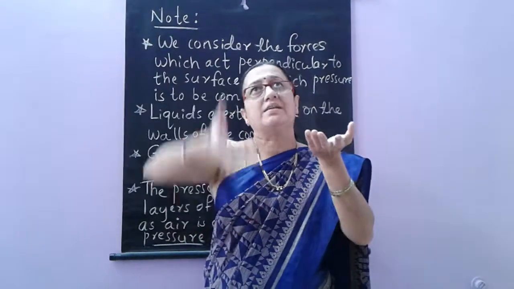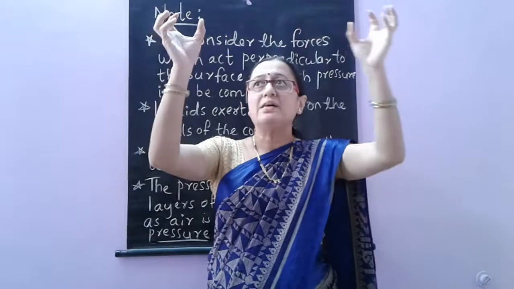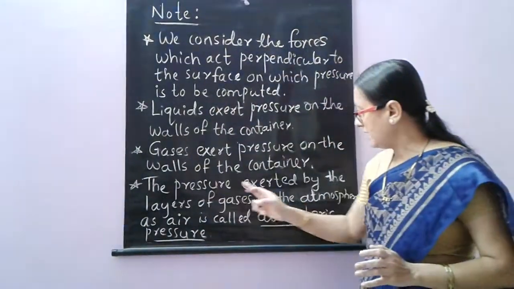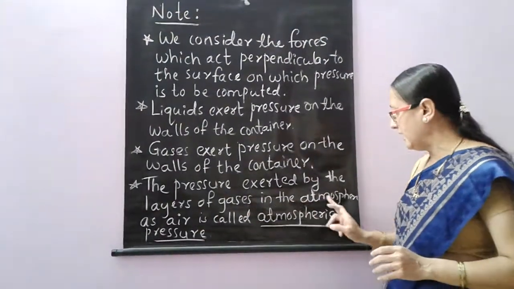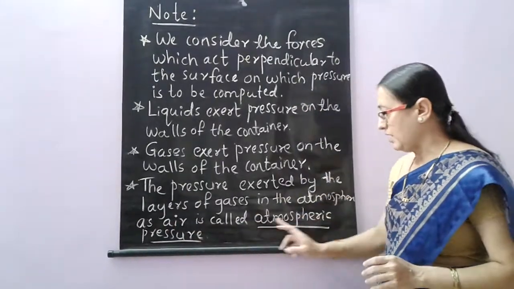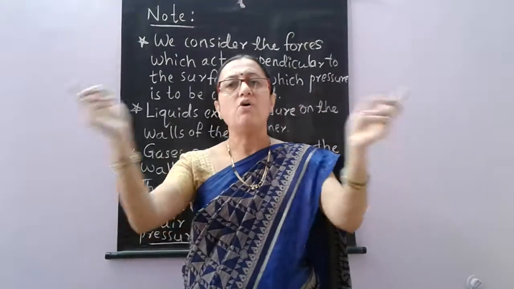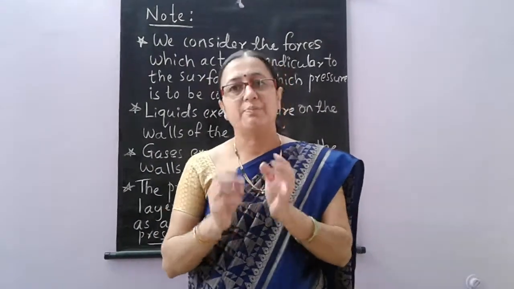Because gases are lighter, they always move upward. But because of gravitational force, even the gases are trapped in the atmosphere. The pressure exerted by the layers of gases in the atmosphere as air is called atmospheric pressure. So the pressure exerted by all the gases in the atmosphere is called atmospheric pressure.